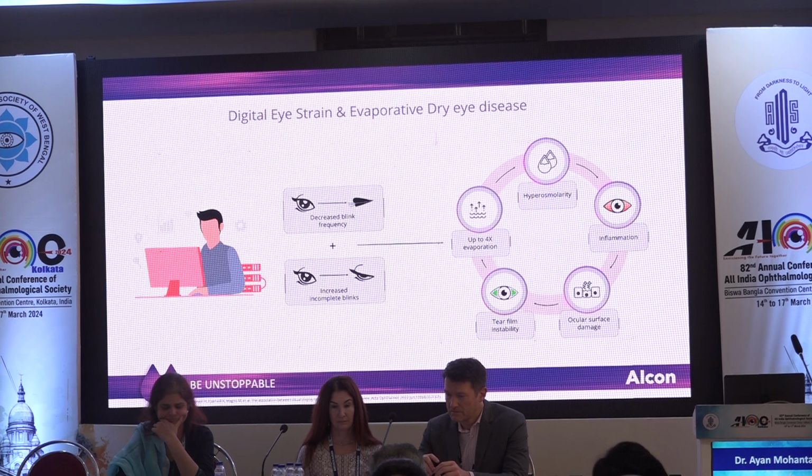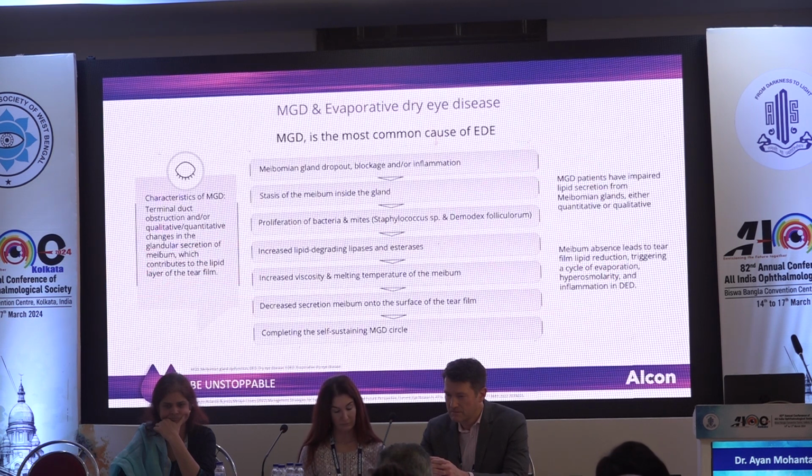So if we look at digital eye strain and evaporative dry eye disease, decreased blink frequency and increased incomplete blinks lead to 4 times evaporation of the tear film, ultimately leading to hyperosmolarity, inflammation, ocular surface damage, and tear film instability. And this goes on and on and on.